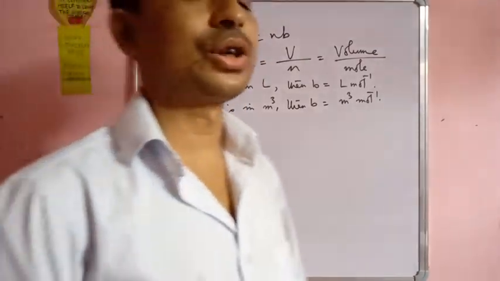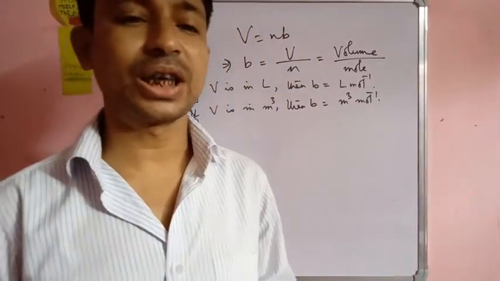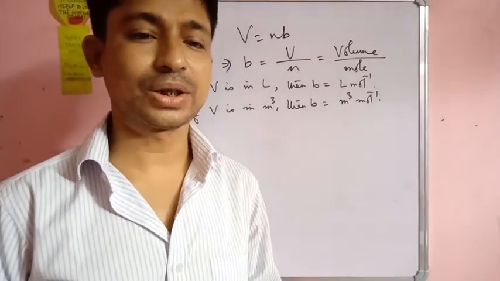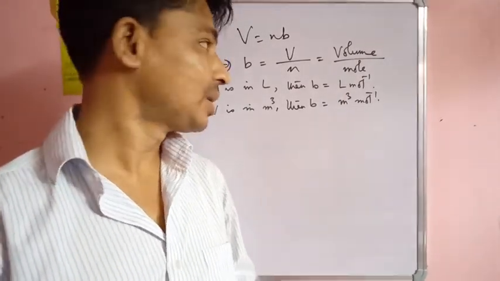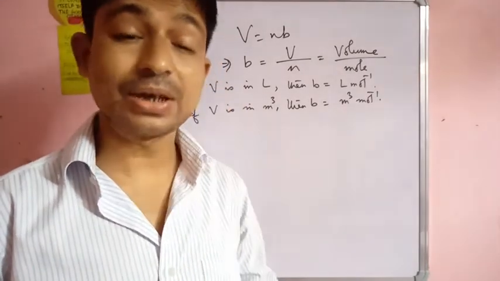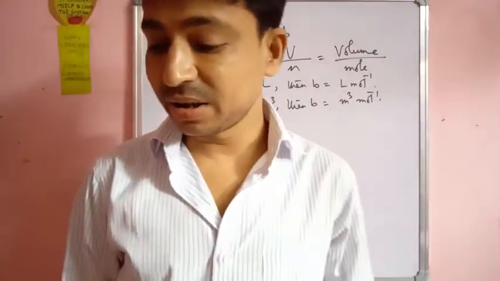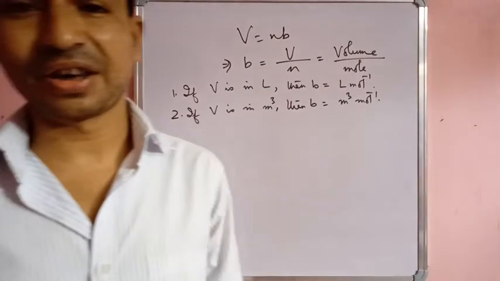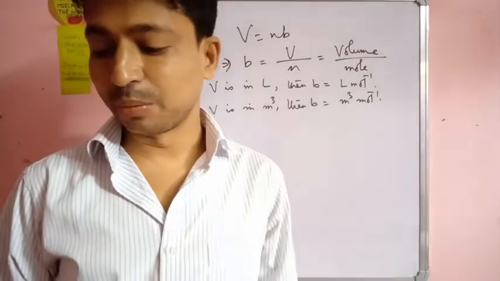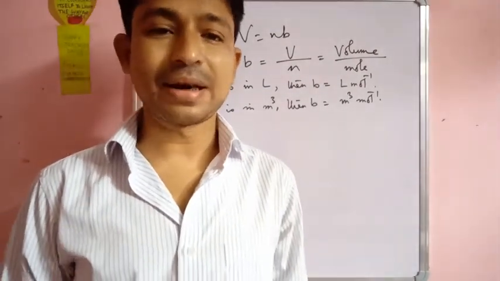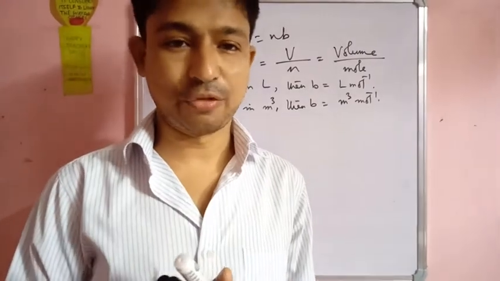So this is a very important question: what is the significance of van der Waals constant A and B and what are their units. Significance of A is that A is related to the magnitude of attractive forces among the molecules in a particular gas. Greater the value of A, more will be the attractive forces.